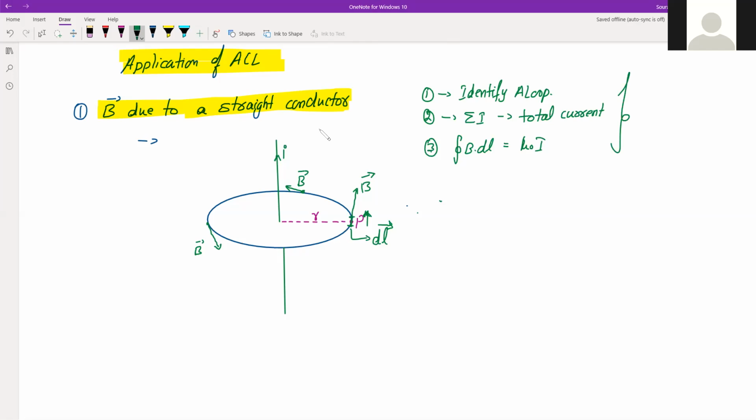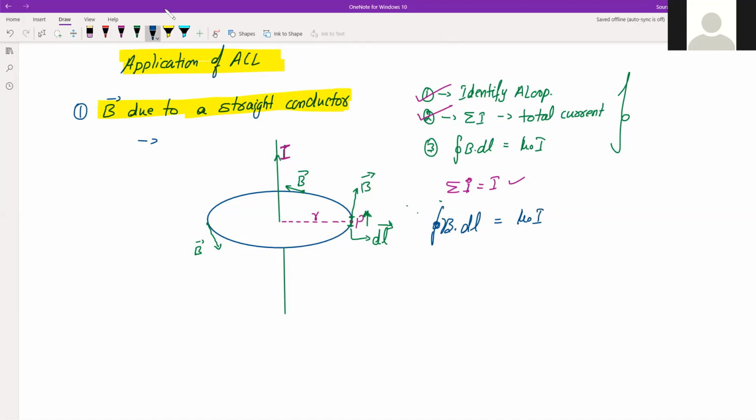So we have done what all steps we have already done. We have not found yet the total current, but now we see that there is only one current going through this. So sigma I is equals to I. This current is I, right? So this is the total current. Now the third step is you have to do this integral B dot dl, line integral, will be equals to mu naught into I. So we have written it like this.